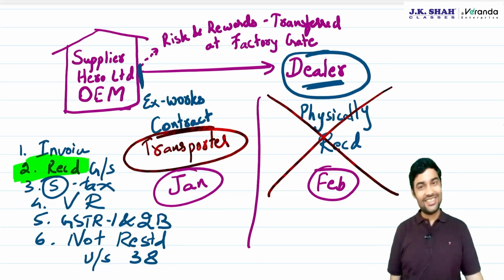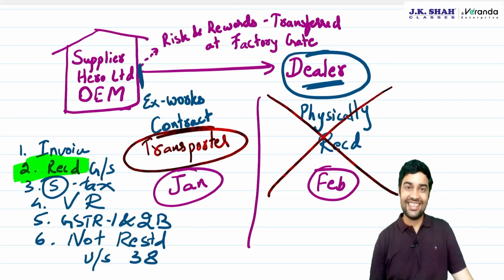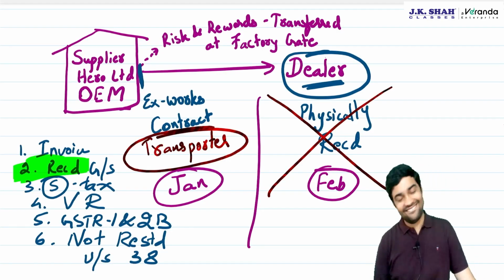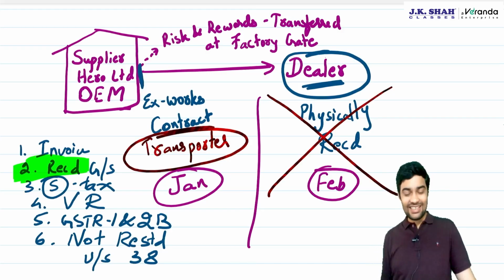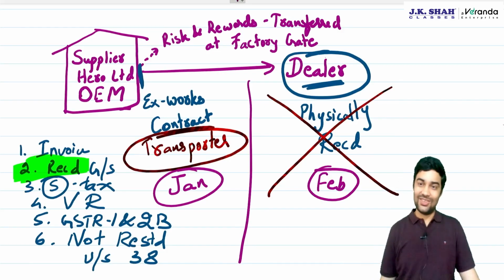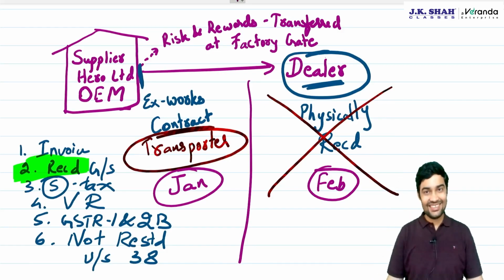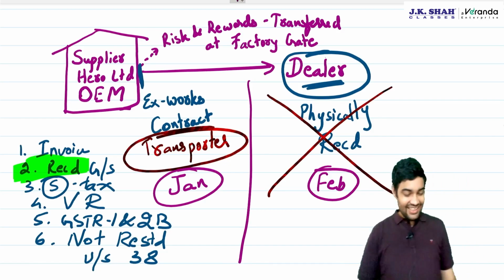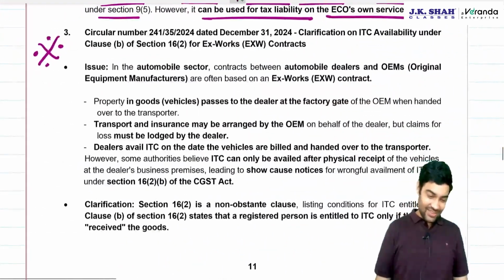As you are solving the question for Jan, you can take ITC in Jan, because the transporter has got the goods, as you have actually seen. We are with this. Okay, let's have a look.